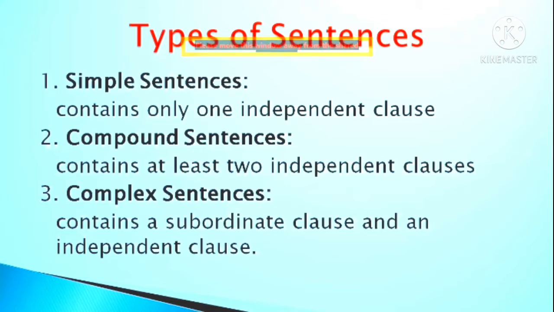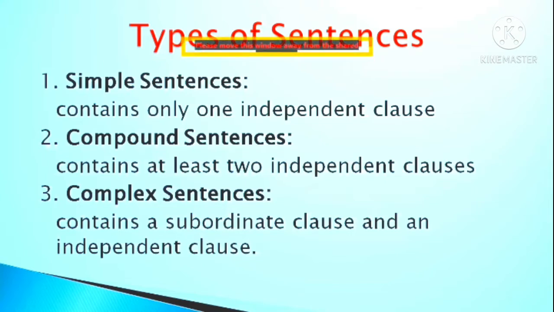Now here you have the second type of sentence called compound sentences. A compound sentence contains at least two independent clauses, because the coordinating conjunction is helping you to bring two different independent clauses within a sentence.